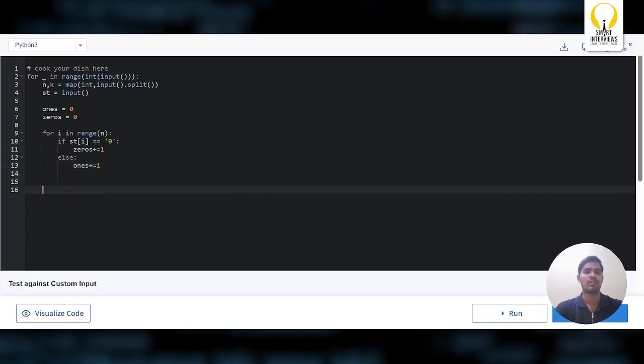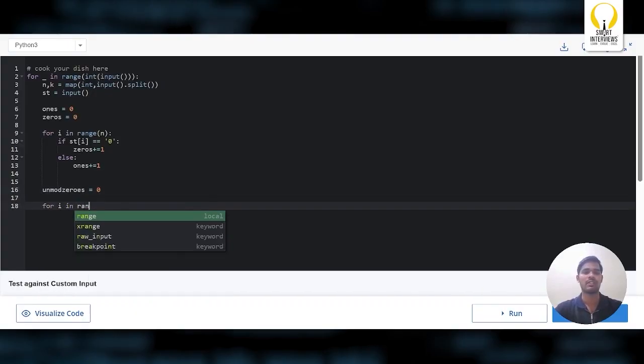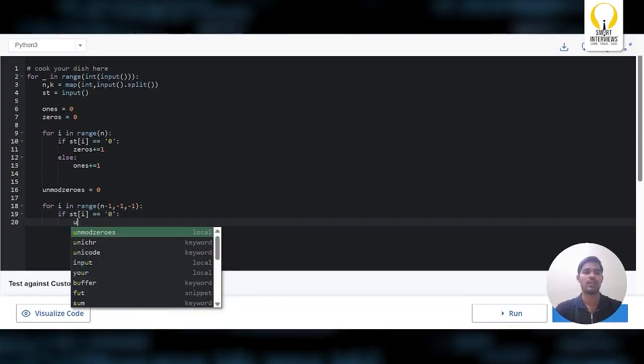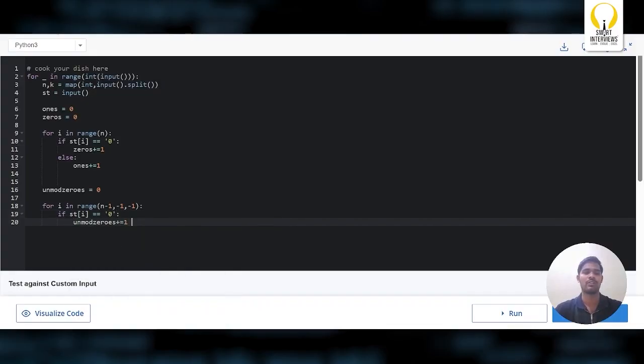Next, you have to find out the total number of unmodified zeros. So how can you get these unmodified zeros? You have to iterate from the last in the string: n minus 1, comma, minus 1, and minus 1. So you have to check if string of i equals 0, you have to increment unmodified zeros.